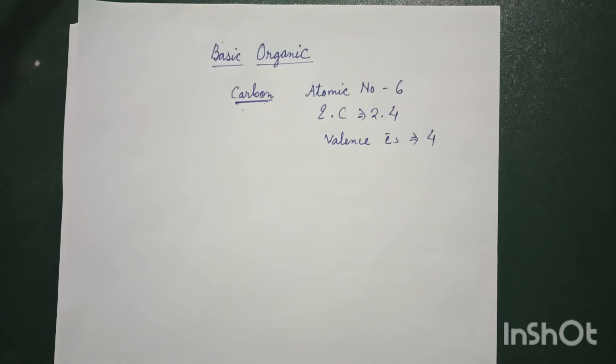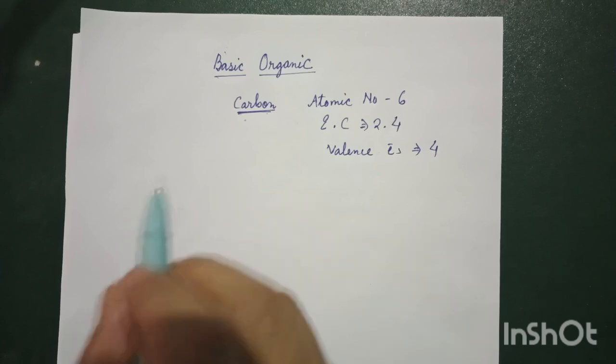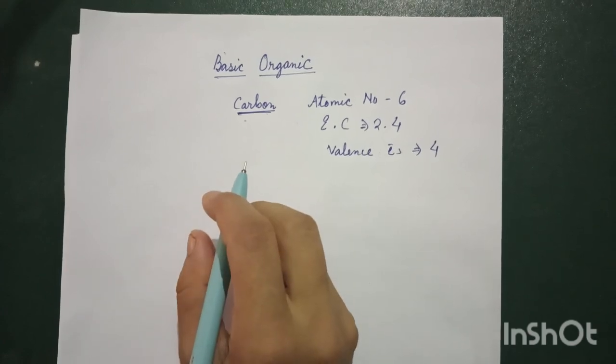Like, if you feel organic is tough, give at least 1 hour in a day to the organic part, and you will feel it is easy. So the more time you give to a subject, the easier it becomes. Organic is also the same thing. If you give more time to this and try to correct yourself on the organic part, things will become easier. Now, I will start from the very zero level, from the very basics.